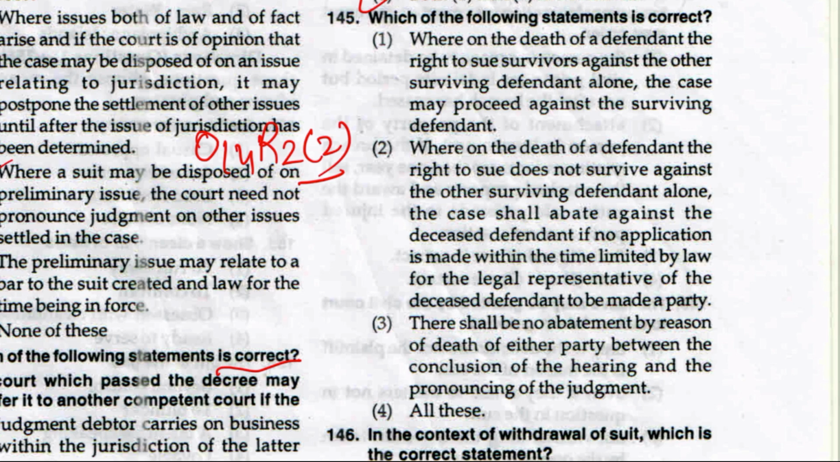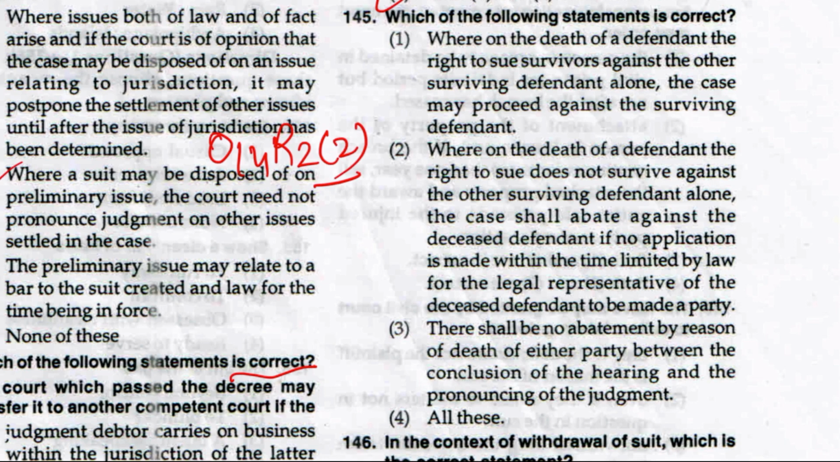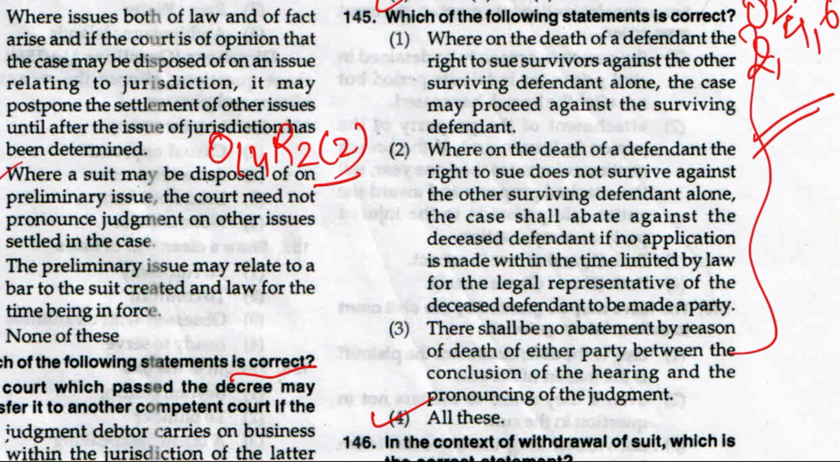Option 3, there shall be no abatement by reason of death of either party between the conclusion of the hearing and pronouncing of the judgment, or all of the above. It is option number 4, all of these. All these are direct provisions of Order 22, Rule 2, 4 and 6. So all these statements are correct.